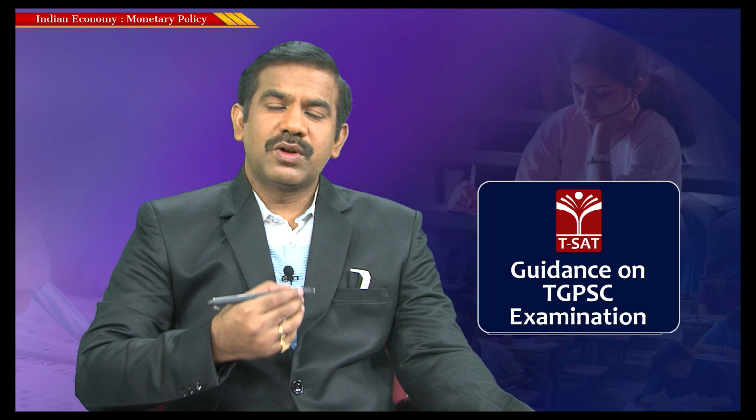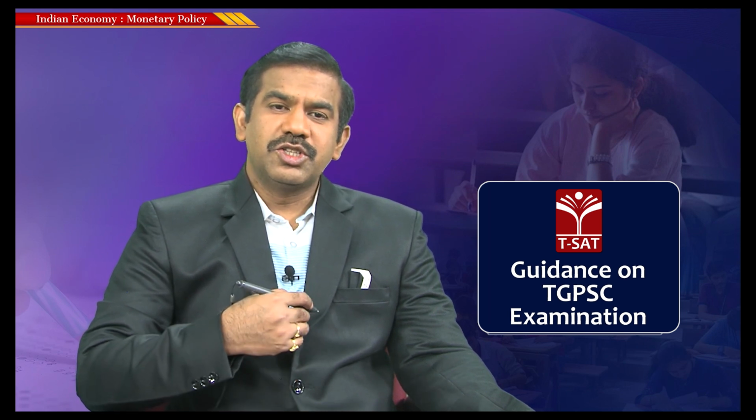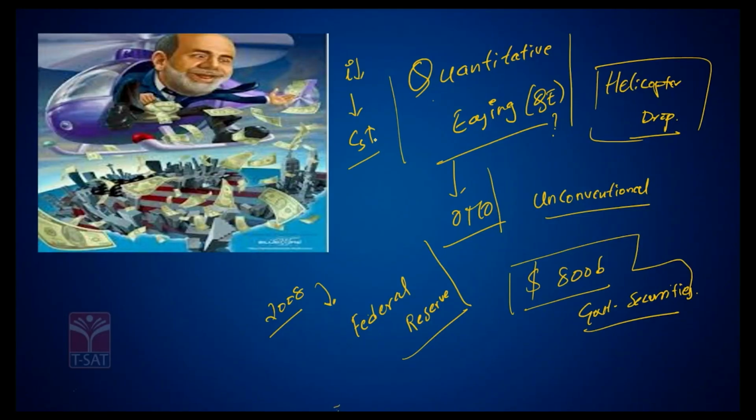So when such a large amount of dollars started flowing into American markets, what was the expectation of the Federal Reserve? These cheaper dollars in the USA would help in bringing down the interest rates, and when the interest rates decrease, credit supply increases. As the offtake of credit increases, people would be happy borrowing and spending or consuming, and investors would also be happy borrowing and investing. As a result, the overall demand in the economy increases, and in order to revive the economy in a very short span of time, the Federal Reserve came with this idea of purchasing a large number of government securities and simply pumping more money into the markets.